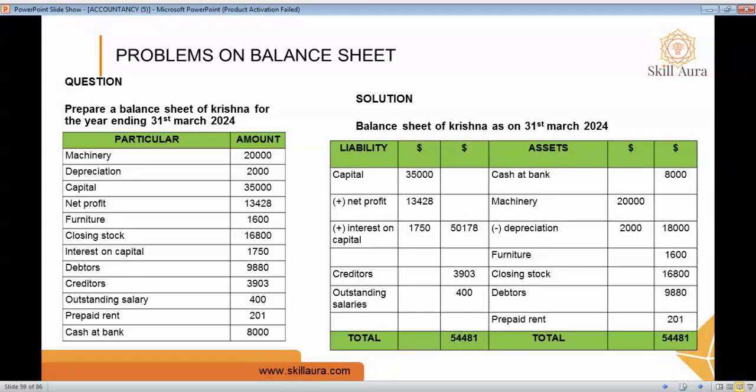This is the question. When it comes to the solution, we first have to analyze what are the assets and what are the liabilities, and then give a heading: Balance Sheet of Krishna as at 31st March 2024. We have two sides, liability with an amount column, and asset with an amount column. If you want, you can add one more additional column for the amount, so it will be easy to calculate. Let's know what are the assets and liabilities.